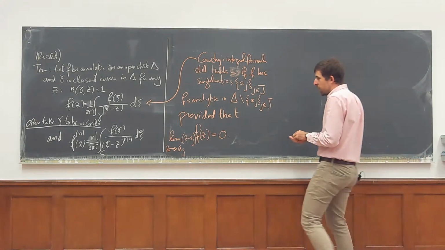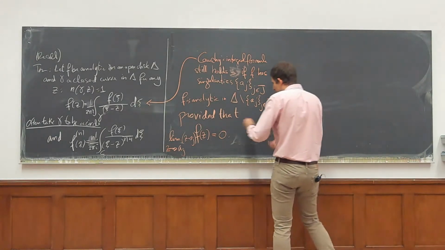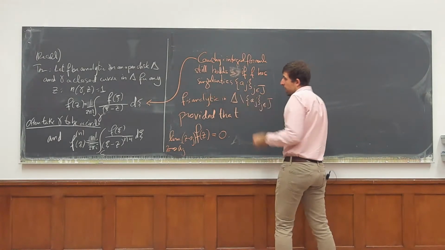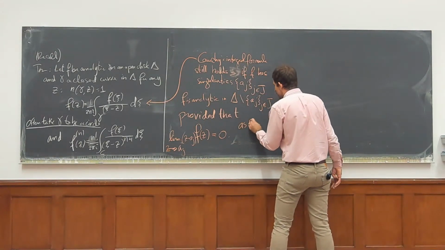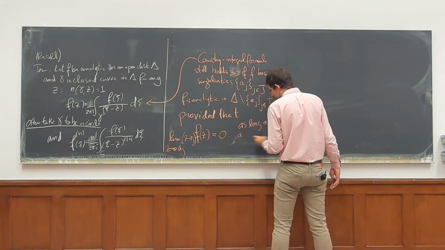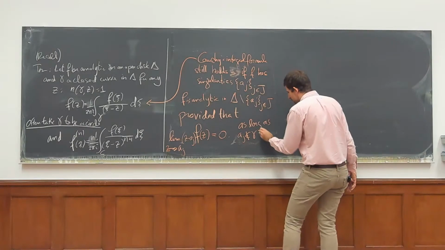Provided, of course, that aj is not on the curve for any j.